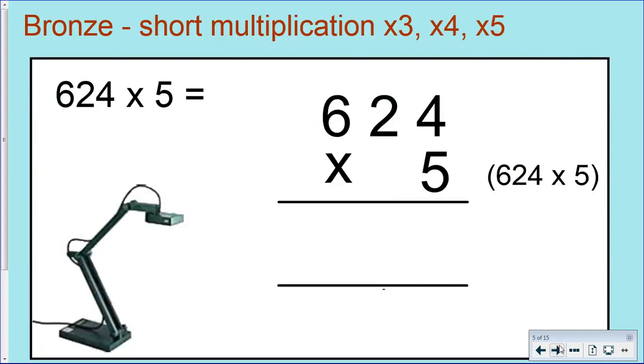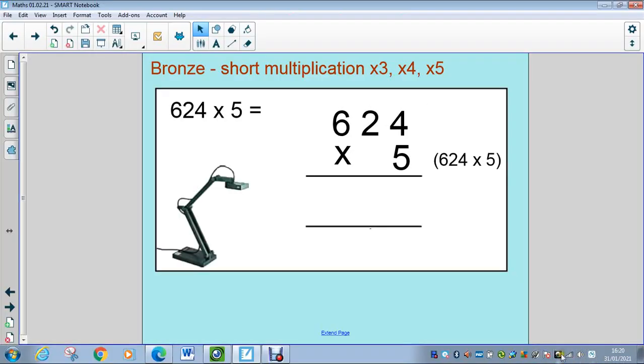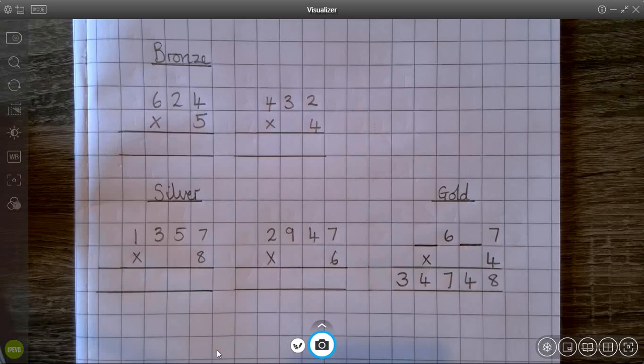Okay, so today we're going to start off looking at short multiplication again. Now, as you can see, bronze task is to use short multiplication with the 3, 4 and 5 times table. So that's why I wanted you to write them down in your book so that you can concentrate on the method and not worry too much about getting the calculation right. So I'm going to show you this on my visualizer now. So I'm going to demonstrate bronze for you.